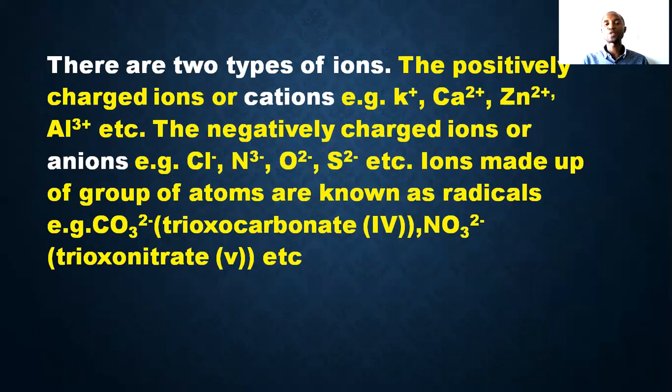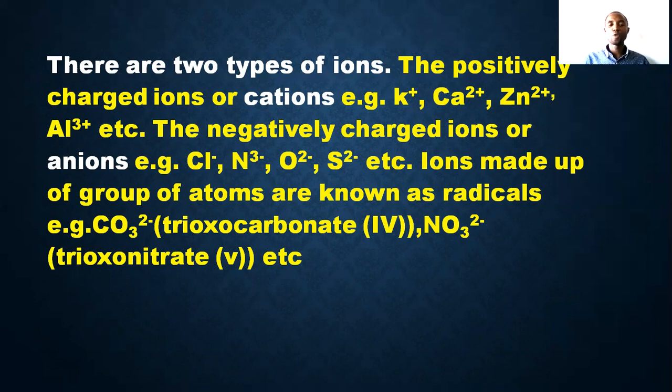Now, there are 2 types of ions. The positively charged ions are called cations, while the negatively charged ions are called anions. Examples of positively charged ions are potassium ion, calcium ion, zinc ion, sodium ion, aluminum ion. All the metals form cations, while all the non-metals form anions. So negative charges are what we call anions.